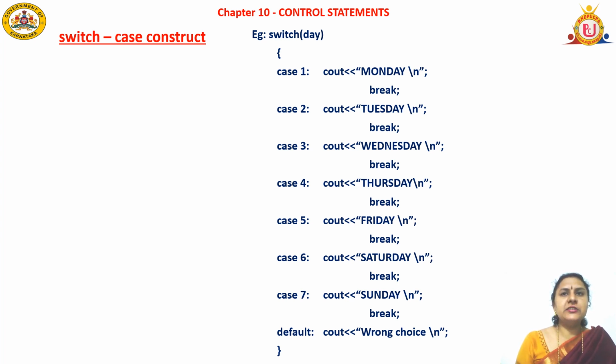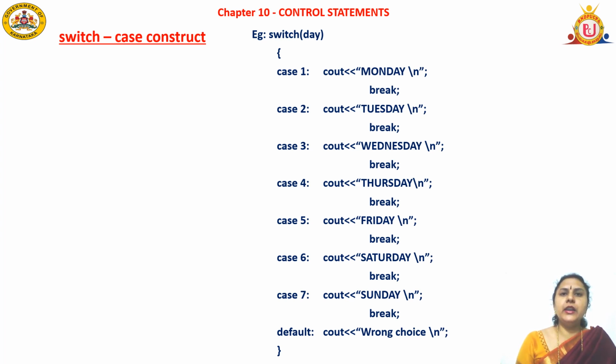If it is case 1, it will print Monday and it will come out of the switch using the break statement. If it is case 2, so if I input 2, it will compare with the day and it will print it is a Tuesday and it will come out.